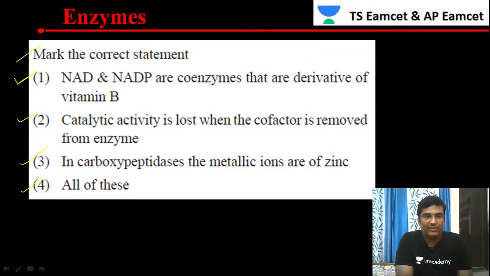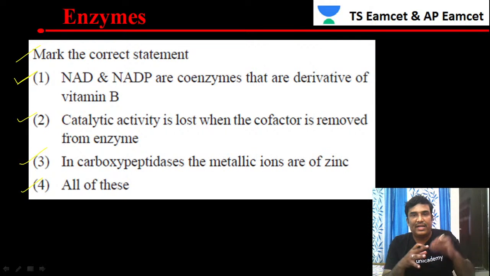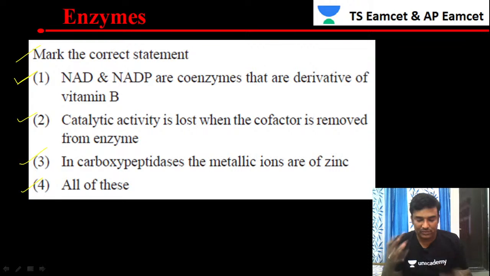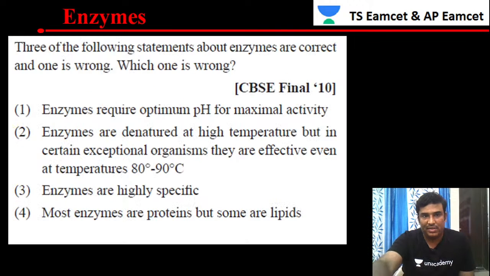So finally, all of these will be answers. Mark the correct statements: NAD and NADP are coenzymes which are derivatives of vitamins. Catalytic activity is lost when the cofactor is removed from the enzyme. In carboxypeptidases, the metalloenzymes contain zinc. So all of these will be our answer in this case. Let's move to the next question.